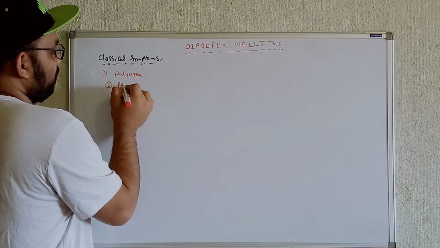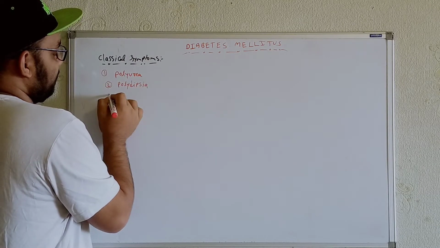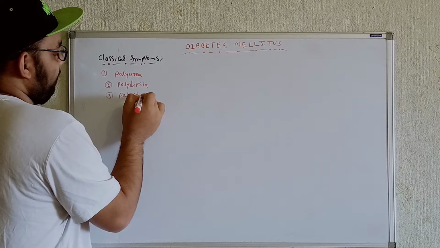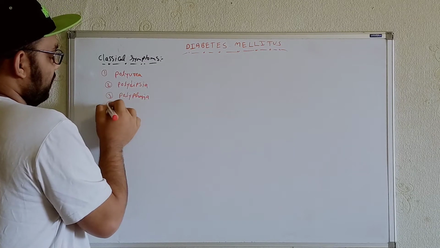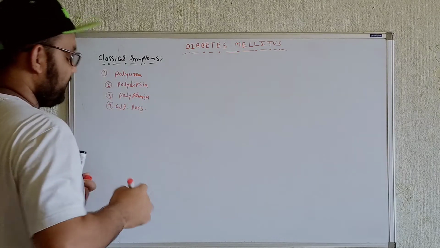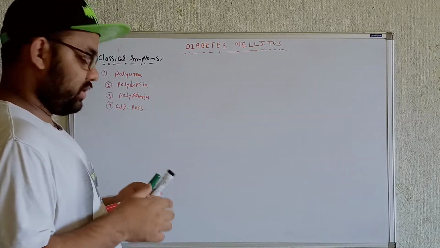Second, we'll get polydipsia. Third, we'll get polyphagia. Fourth, we'll get weight loss. These are the classical symptoms of diabetes mellitus. Now we'll talk about each individual symptom.